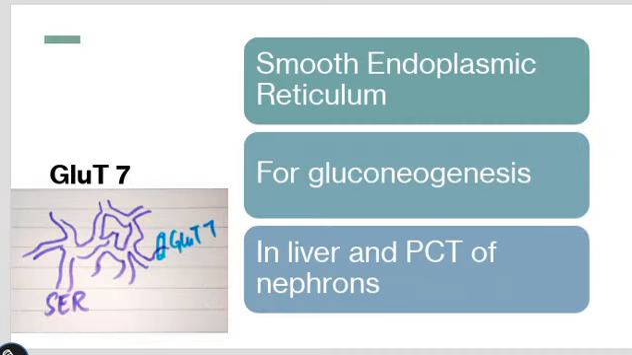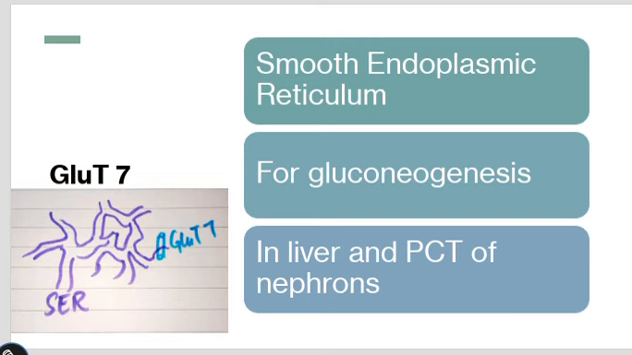Then there is glucose transporter 7. GLUT7 is present in the smooth endoplasmic reticulum. As you know, gluconeogenesis occurs in the kidney cells, the proximal convoluted tubular cells of the kidney, and also in the liver. This primarily occurs in the smooth endoplasmic reticulum, so they need GLUT7. The rough endoplasmic reticulum, on the other hand, has ribosomes and is primarily involved in making proteins. So the smooth one is doing this function of gluconeogenesis.